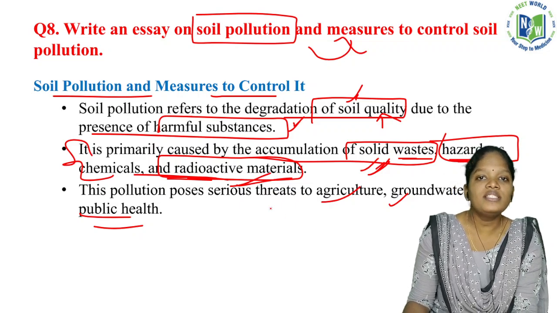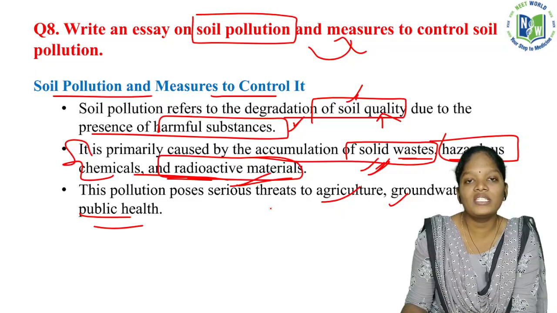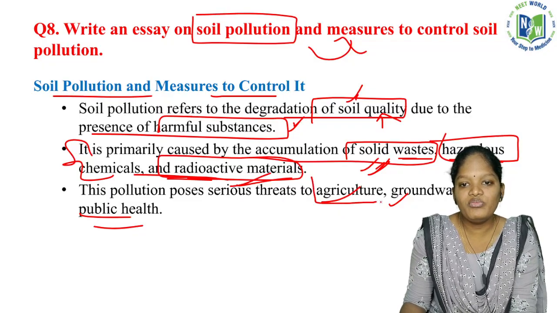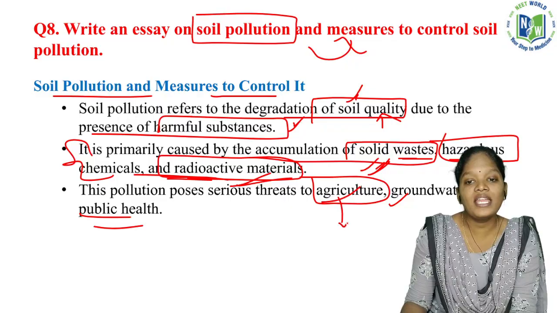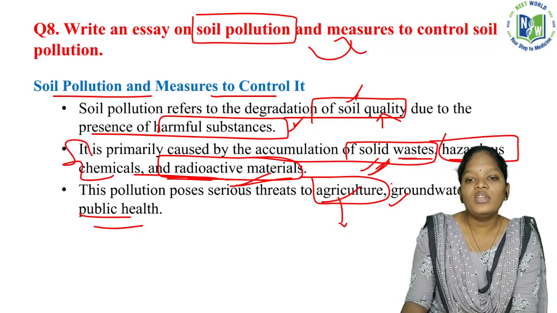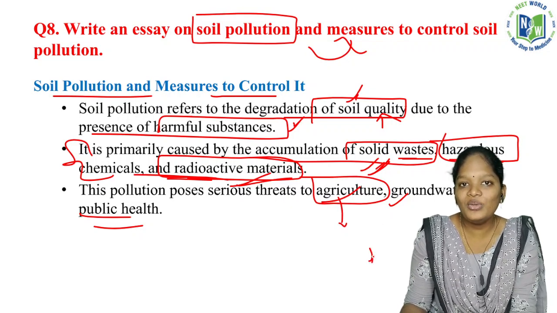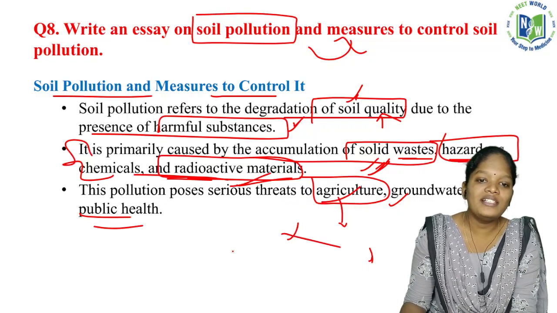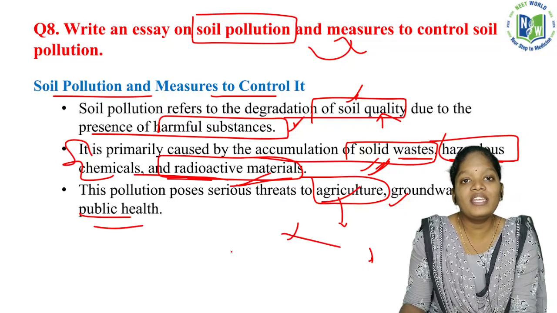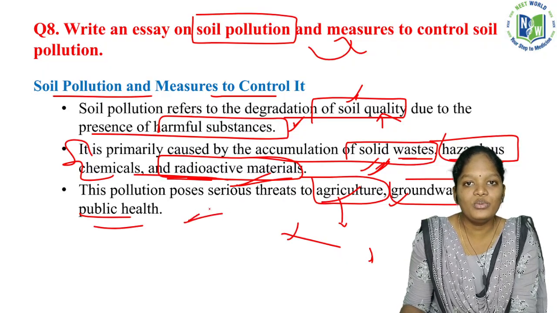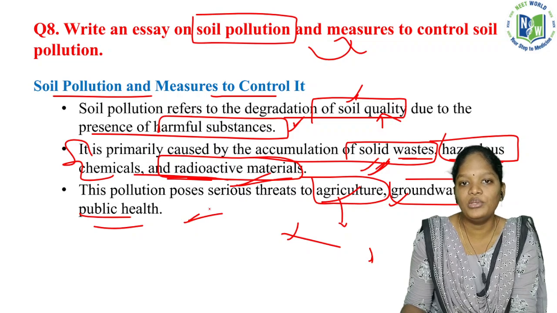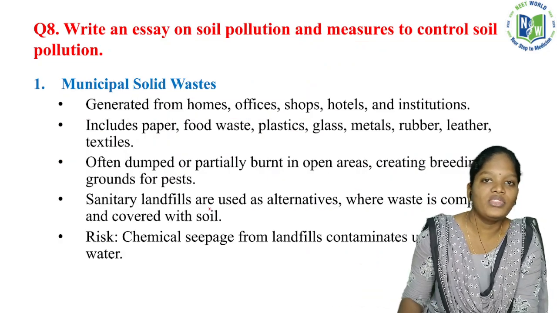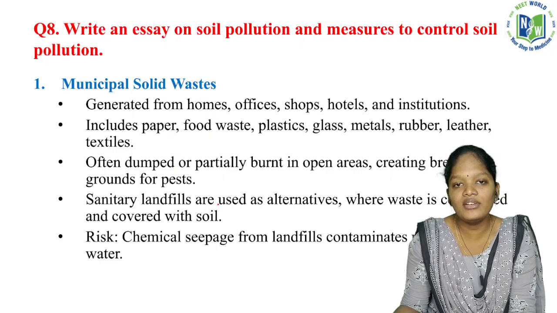If the soil is getting polluted, what are the threats we are going to face? We can't do agriculture. Agriculture can be done only in fertile soil. If the soil fertility is reduced, how can we do agriculture? If agriculture is affected, the entire India is affected, because the Indian economy is an agricultural economy. So the entire economy is affected. The groundwater and public health are also going to be affected if the soil is polluted.